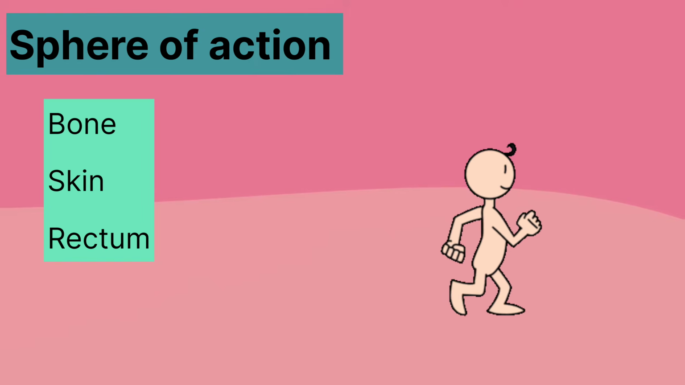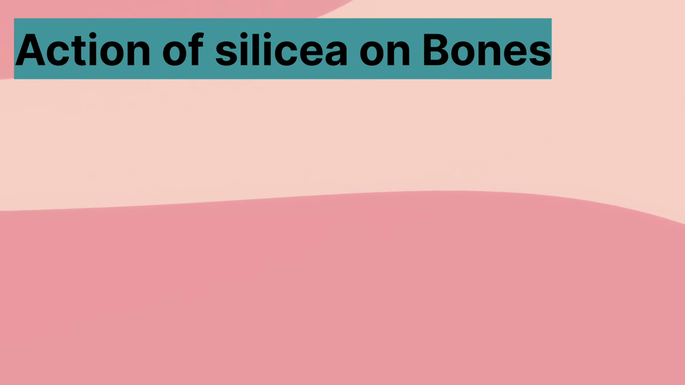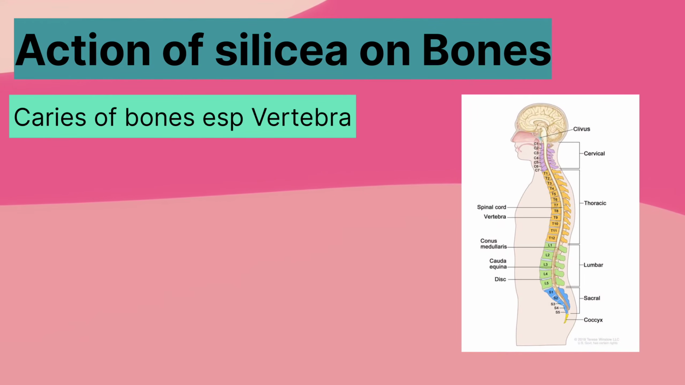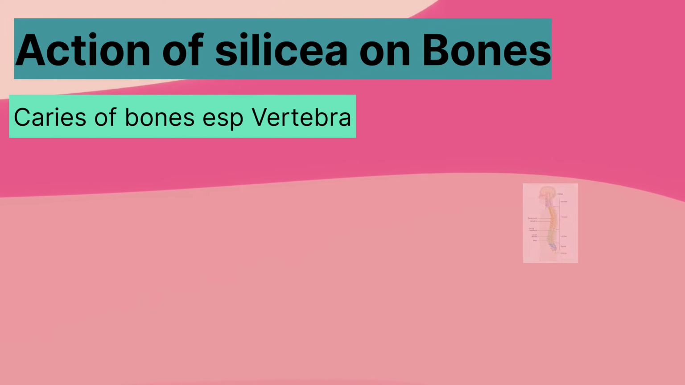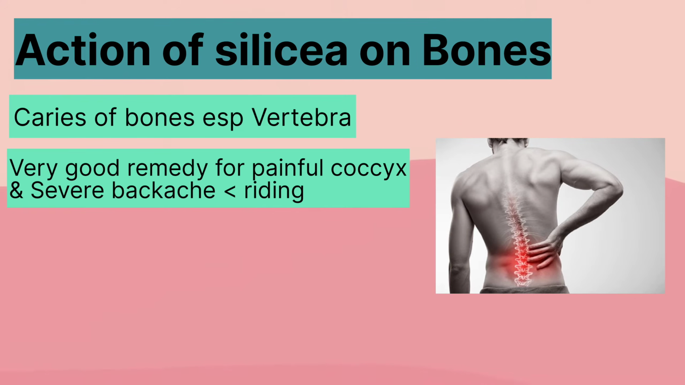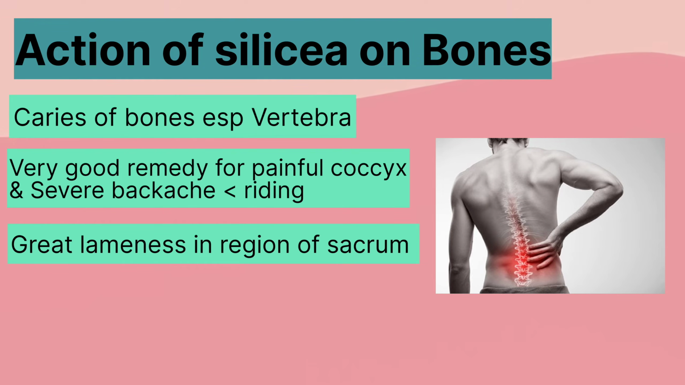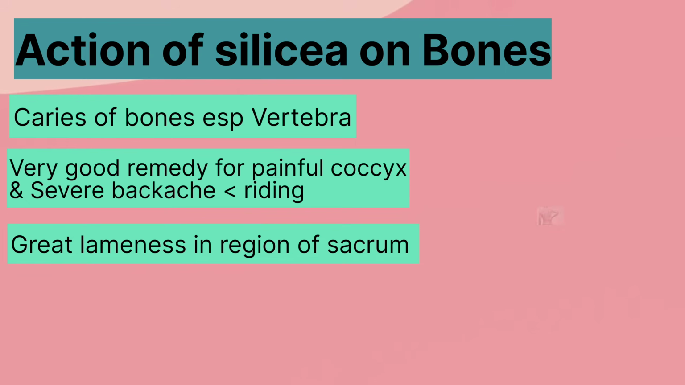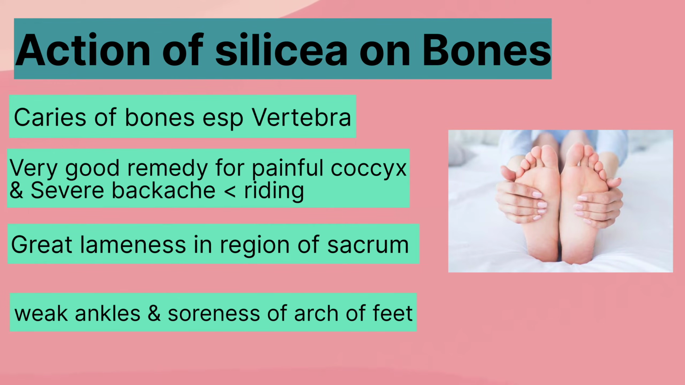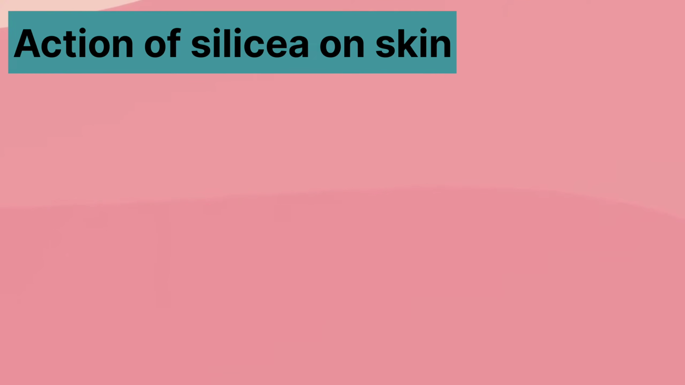First, let's understand the action of Silicea on bones. Silicea is a remedy which acts really well on the caries of bones, especially the caries of vertebra. It is also a very good remedy for painful coccyx and very severe backache, which is aggravated by riding. These patients can even have a great lameness in the region of the sacrum. Silicea is also a good remedy for weakness of ankles and feet, along with soreness of the arch of the foot.